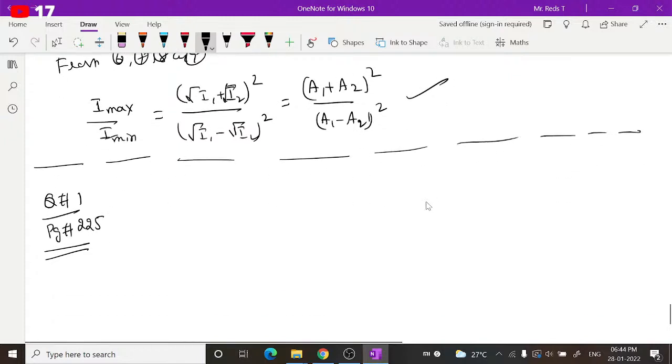One more point I would like to stress here: the YDSE part, especially the basic points about YDSE, is there for this weekend, and the detailed part, fringe width calculations etc., is not there for this week. Next week we will have it. With this, this weekend's portion will be completed. You can practice questions based on this. So we have completed the portion, guys. Keep that in mind and practice more questions.